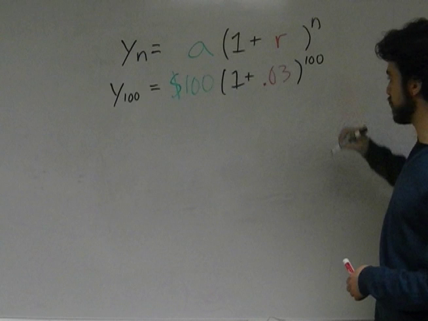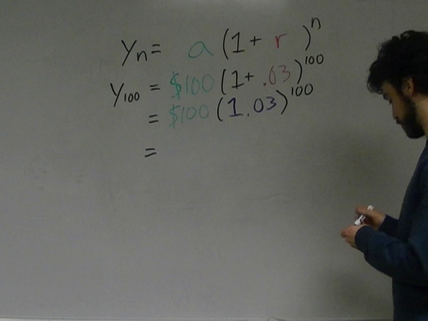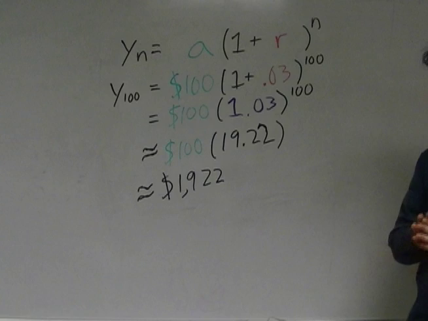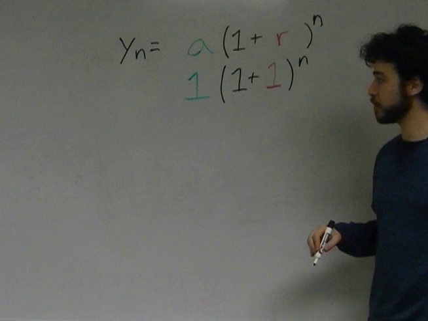Let's find out how much money we would make on $100 of initial capital at a 0.03 interest rate over 100 years. You may want to use a calculator for this one. And there's our answer. But what about me? Let's come up with a formula to describe the growth of the Doctor Frenetic population.